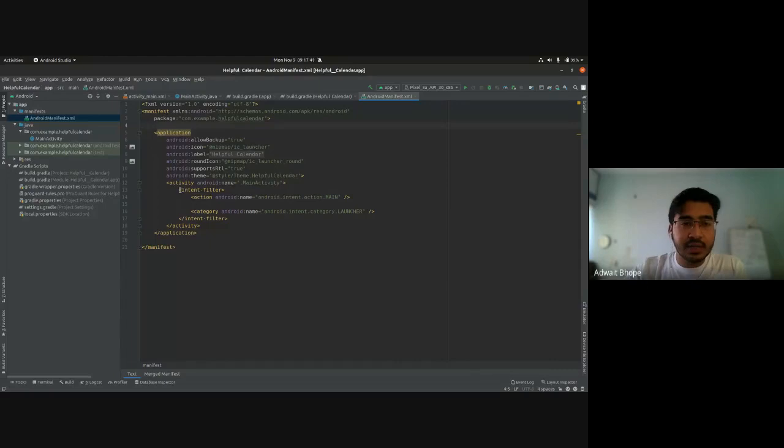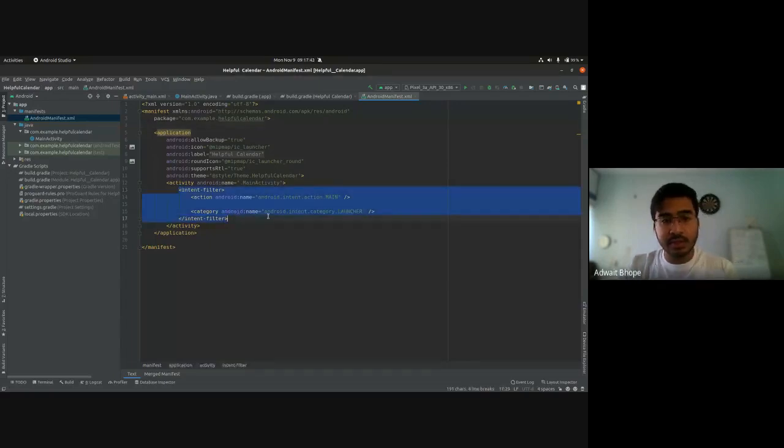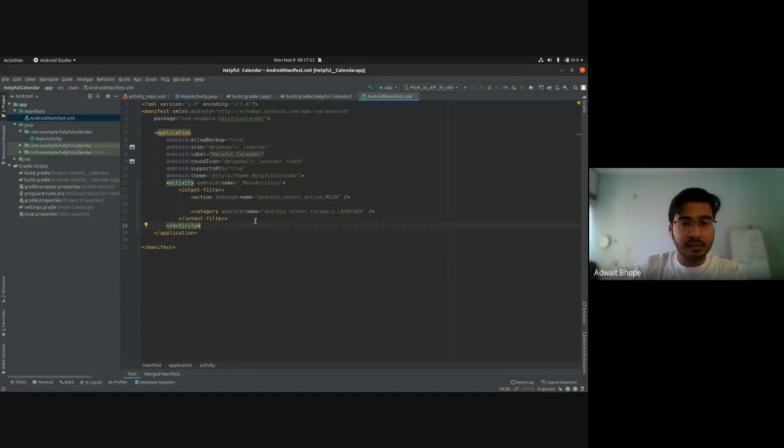And this intent filter block over here, so this block is actually what identifies which activity to launch at the first screen. So even if I add another activity, it will create a new activity block. I'll come back to this later on, don't worry. So you can place this intent filter block inside, and that is what identifies which activity has to be launched first. So I'll come back to this later when we create another activity.